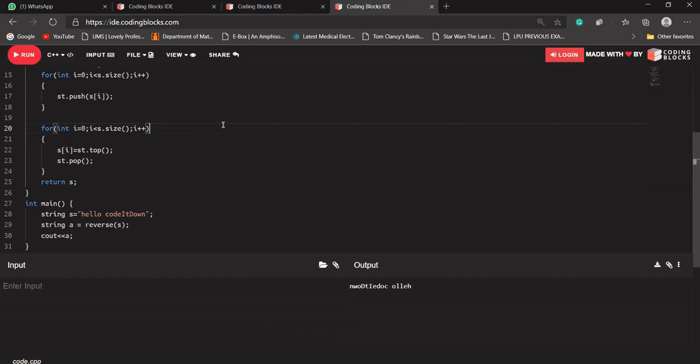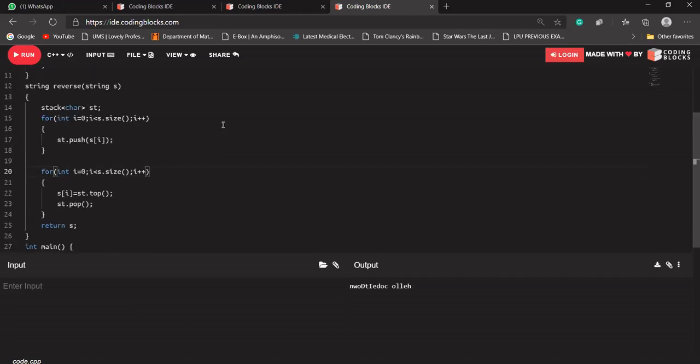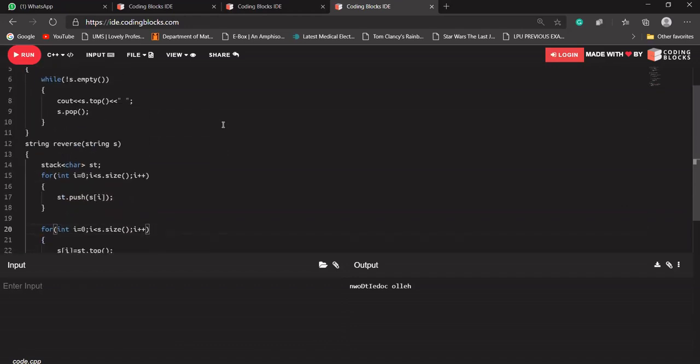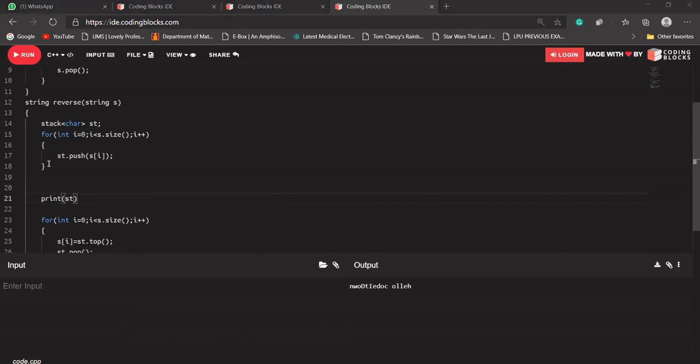Okay, I'm assuming that everything is clear with you all. Let's say after adding the data into our stack, I'm trying to print our stack. Let's say I'm printing my stack here.